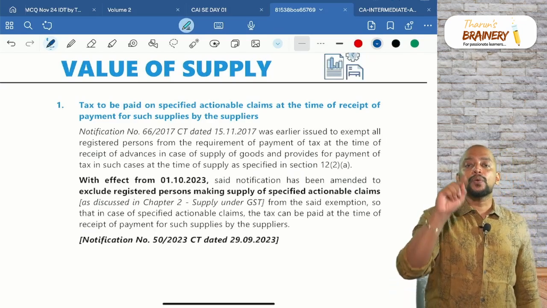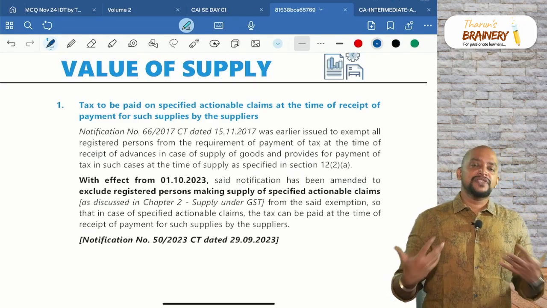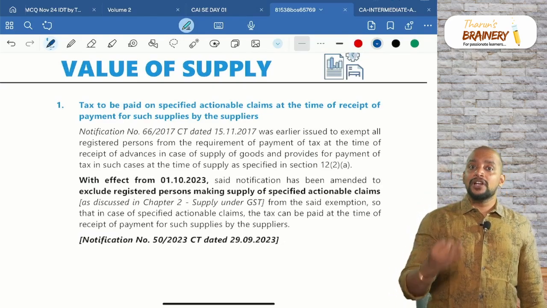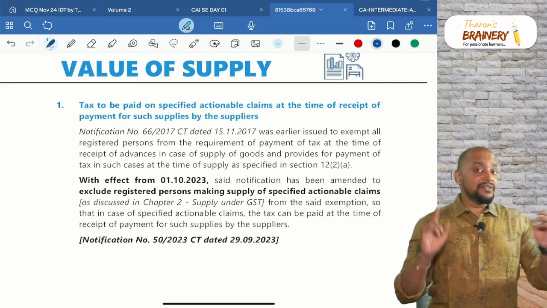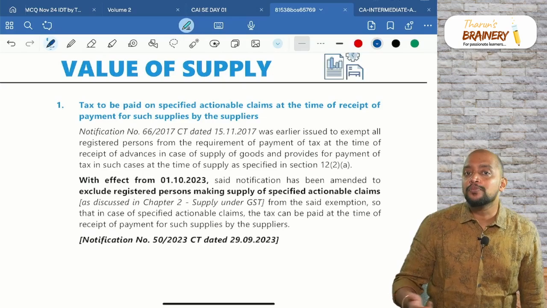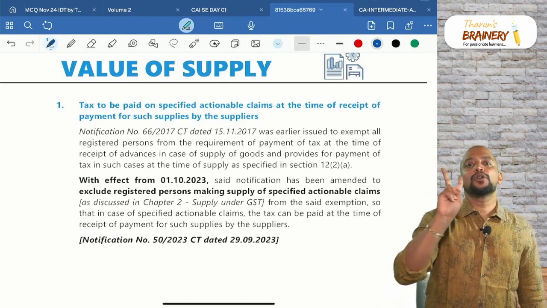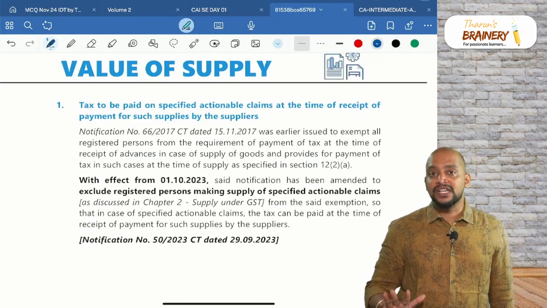As per section 12 subsection 2 of CGST Act, the time of supply of goods is due date of invoice or actual date of invoice or date of payment, whichever is earlier. However, in case of a person other than those opting for composition scheme and other than specified actionable claims, it will be only two dates, actual date of invoice or due date of invoice, whichever is earlier.